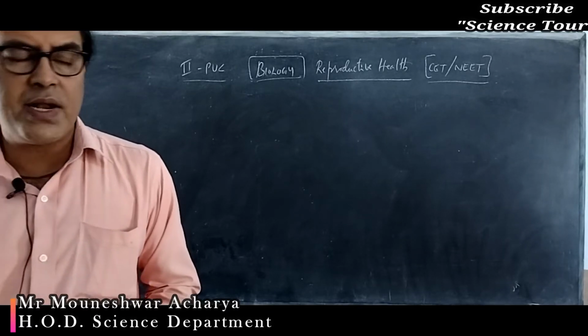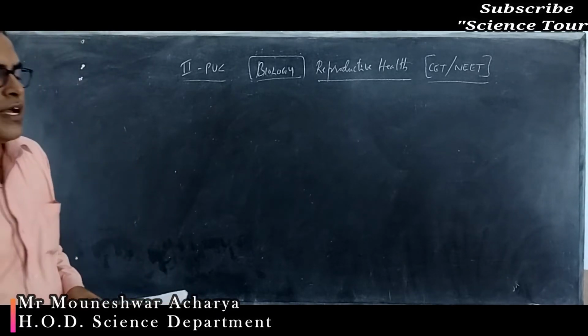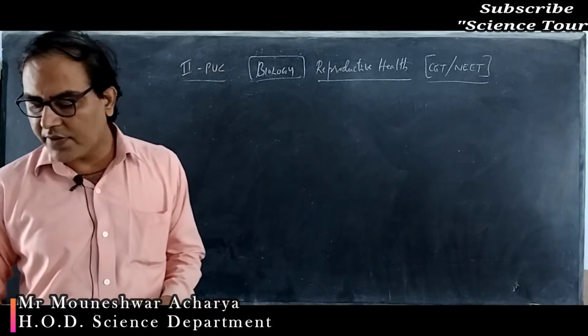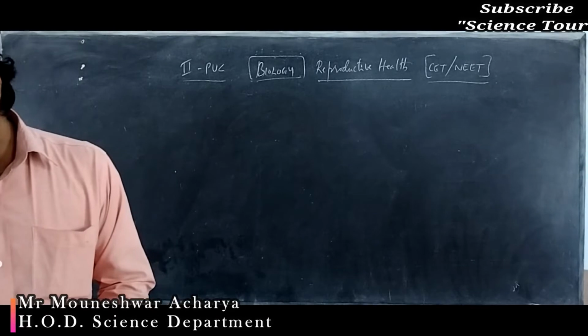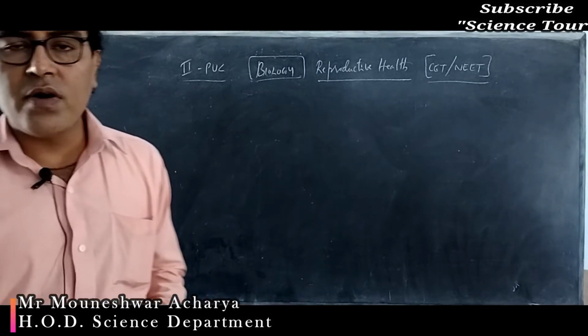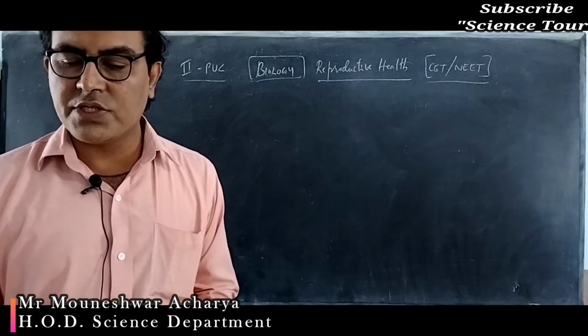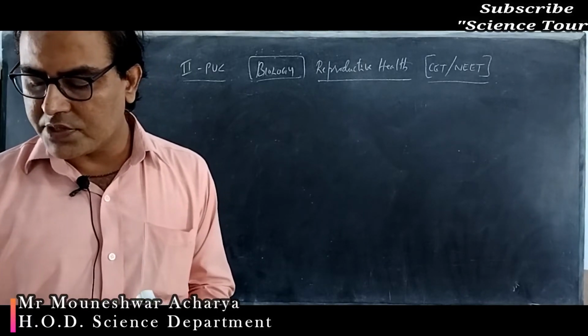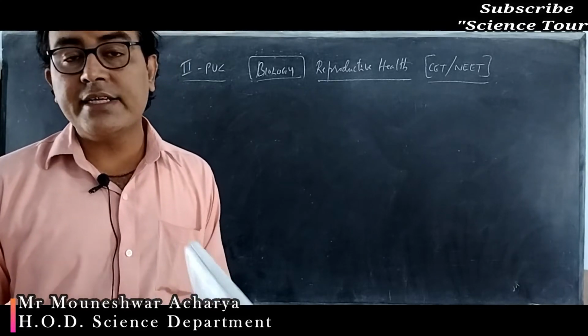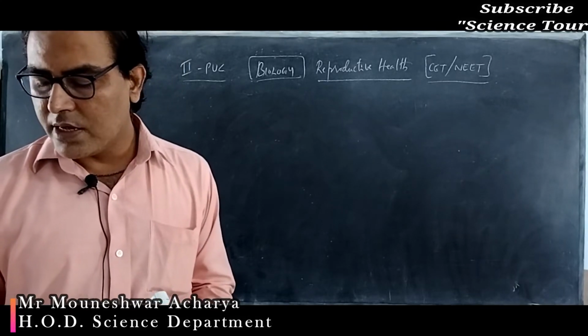These action plans taken by the government of India are assessed every decade, every 10 years, and they plan for improved reproductive health programs, that is areas related to reproduction.